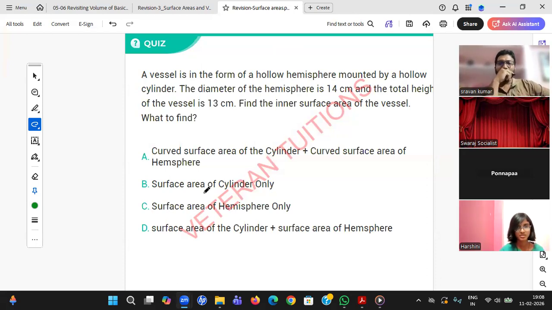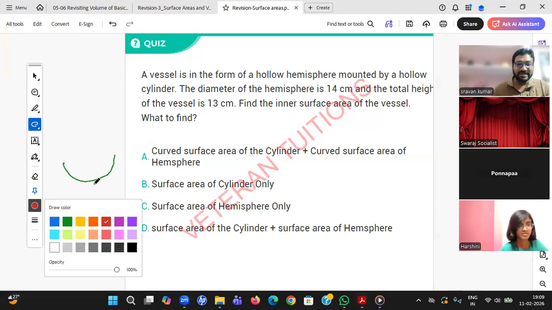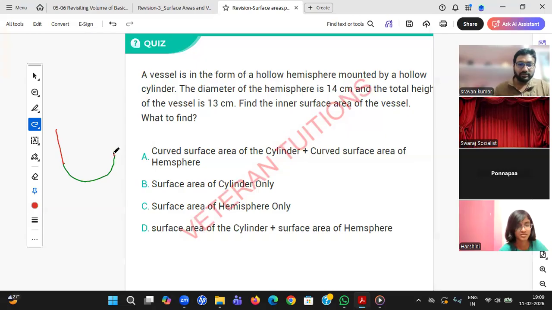A vessel is in the form of a hollow hemisphere mounted by a hollow cylinder. The diameter of the hemisphere is 14. Total height of the vessel, find the inner surface area of the vessel. What to find? Try to draw the rough figure. So you see, hemisphere mounted by a hollow cylinder. Hollow means open.